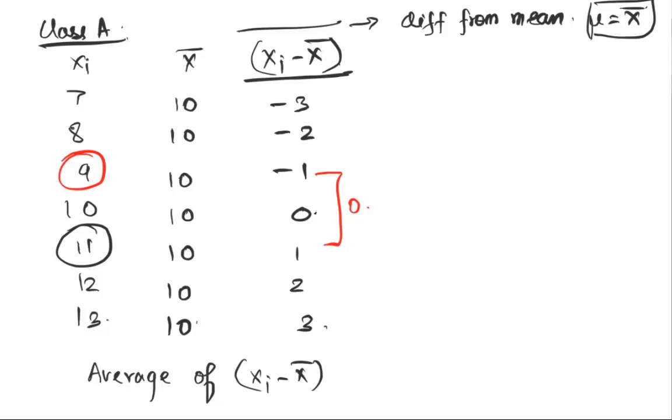It does not matter in what direction it's different. It's just the magnitude that matters. And that's the problem that we are hoping to avoid, because when we actually add up all these terms, in this case they all add up to 0. And you're going to get a total difference from mean as 0, which is not the case. There are numbers that are actually different from the mean value. So this is the problem that we come across. This cannot be done.